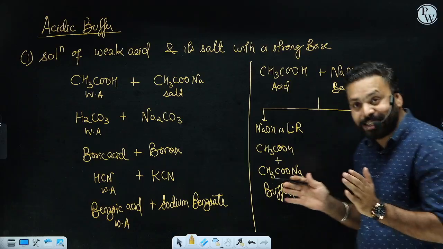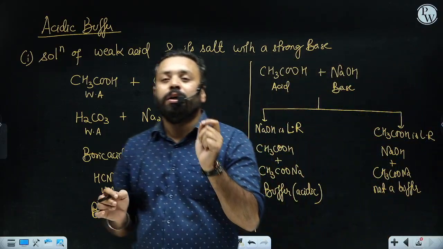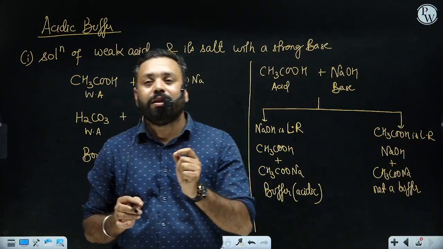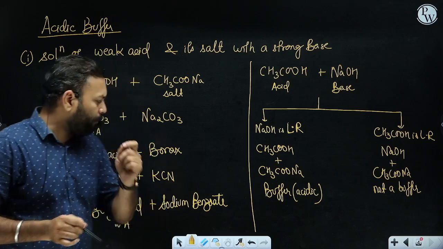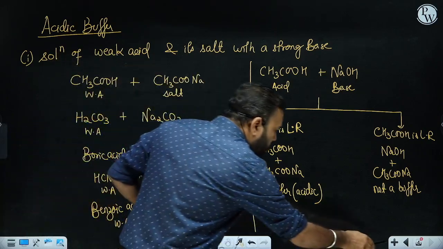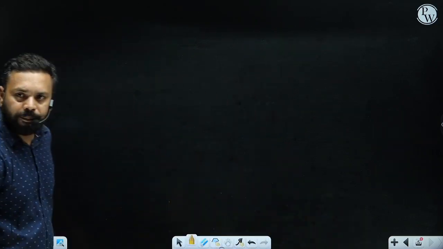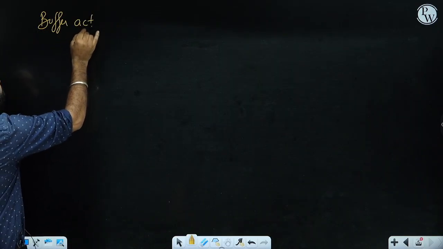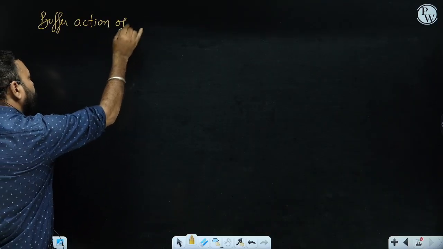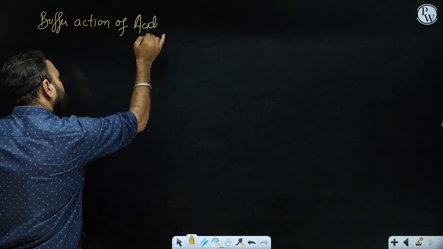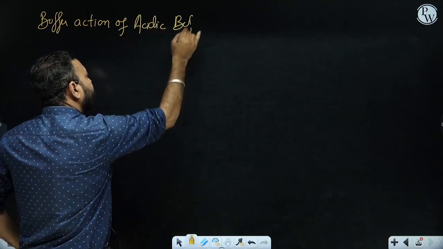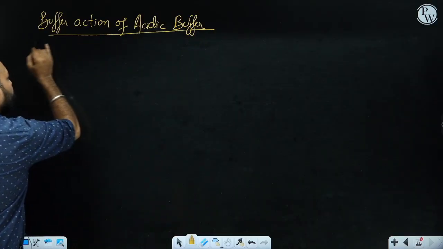Okay, I'll also try to explain the buffer action of this acidic buffer. We will not derive the results today. We will not derive the numerical problem results, the calculation of pH of acidic buffer. But let me explain how the acidic buffer is going to work. So first of all, we'll write down here buffer action. This is the buffer action of acidic buffer.